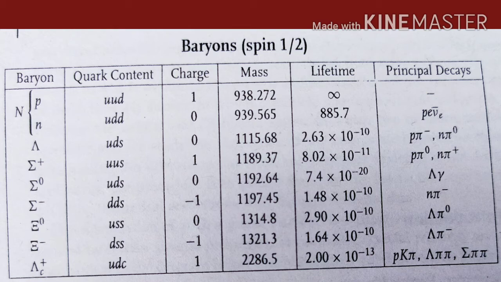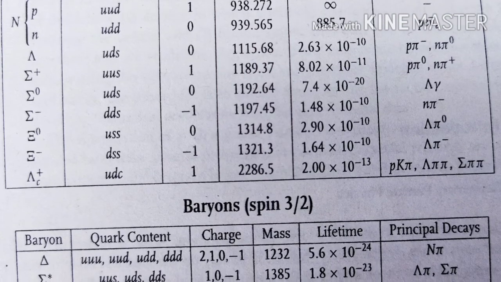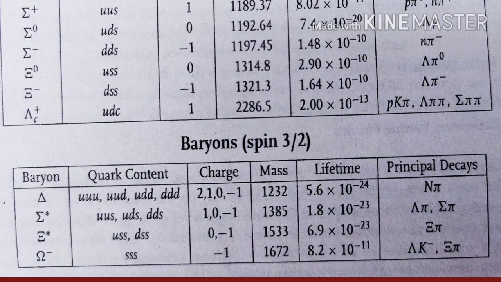Then the next baryons we have are xi 0 and xi minus. They are also called cascade 0 and cascade minus, and their quark compositions are uss and dss, and they have their corresponding charge, mass, lifetime, and principal decays.